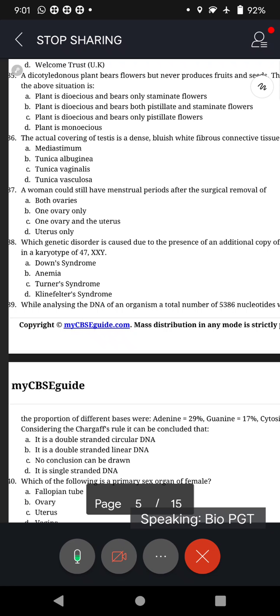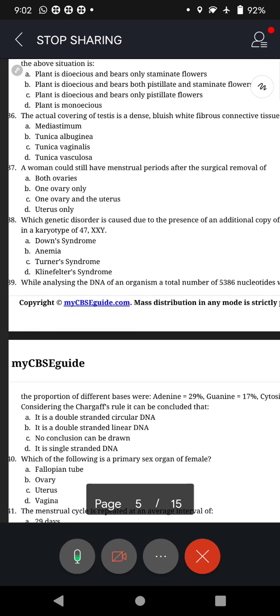I think you remember this. 47: 44 autosomes plus XXY. What is that? Klinefelter's syndrome. Klinefelter's syndrome is a genetic disorder. Remember, anything that is called syndrome is abnormal. Already I told you. So it's a genetic disorder that has overall masculine development due to the presence of one extra chromosome. Extra X chromosome is there, no? But what happens? Bad luck. They are sterile.